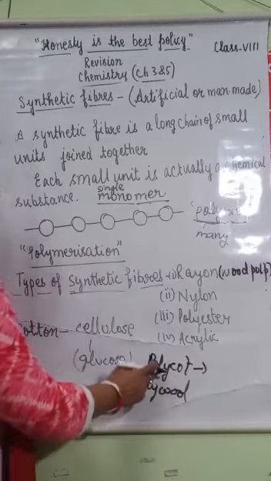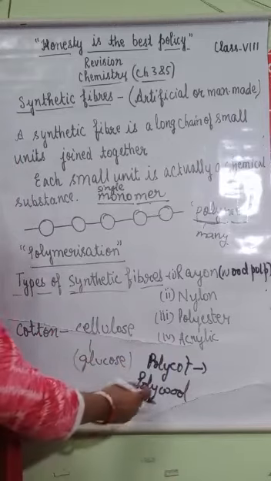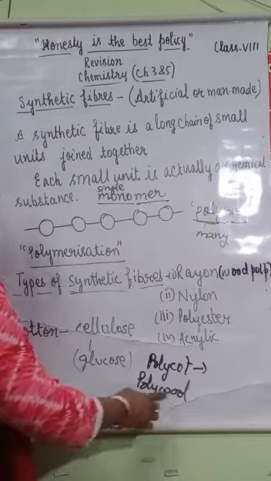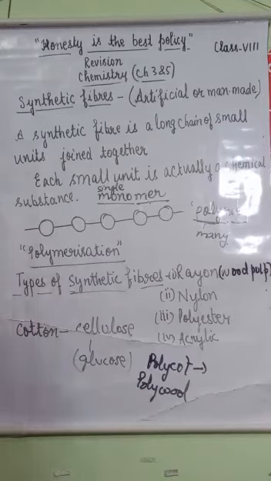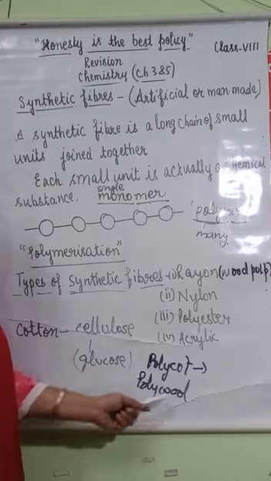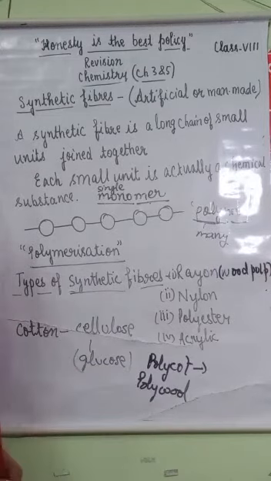Polycot consists of polyester and cotton, and polywool is a mix of polyester and wool. So when polyester and cotton are mixed it forms polycot, and when polyester and wool are mixed it forms polywool.